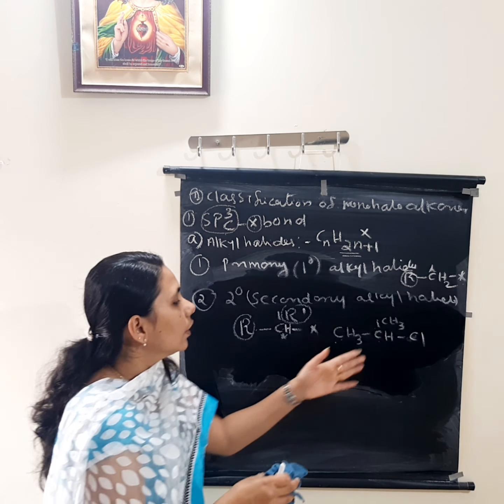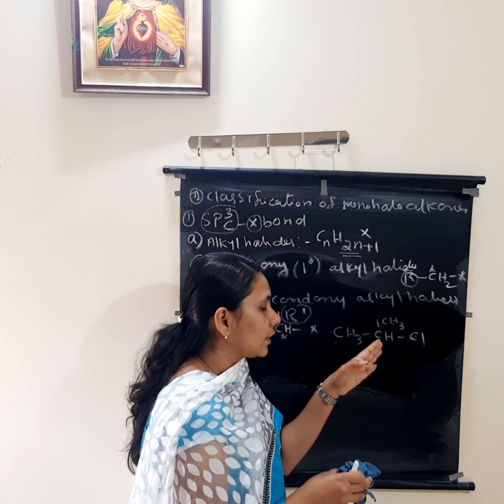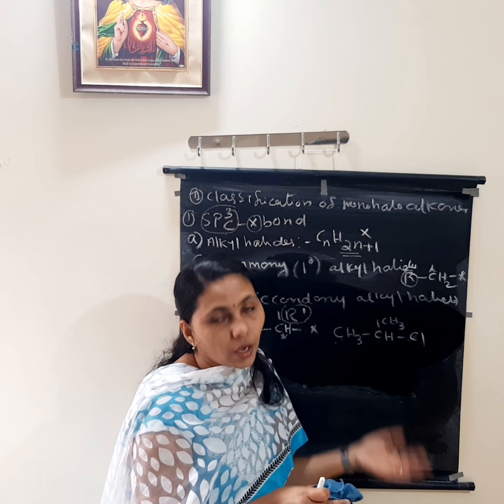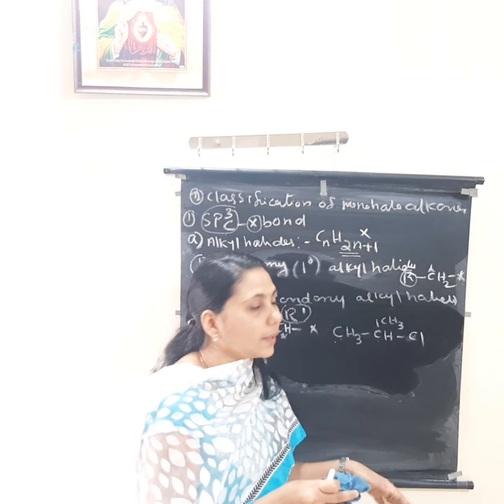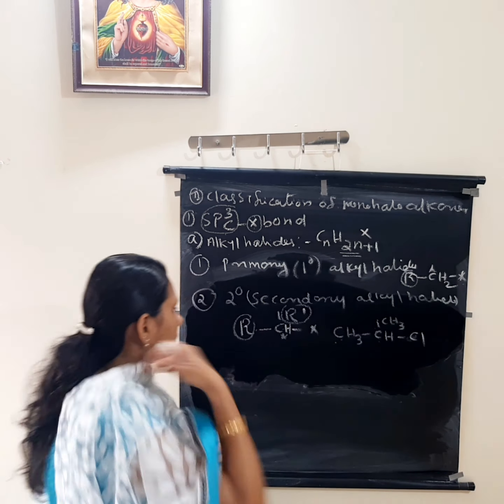You have to see whether the halogen atom attached carbon atom is having connection with any other alkyl groups, and how many. One alkyl group means it is primary. Two alkyl groups means it is secondary. Then tertiary.